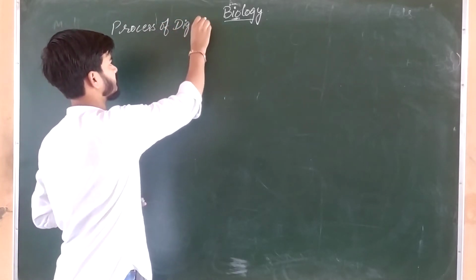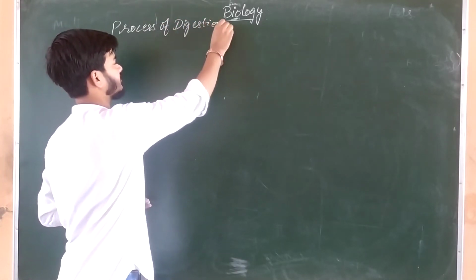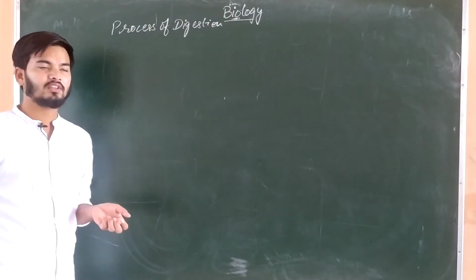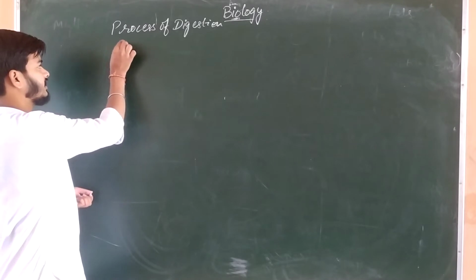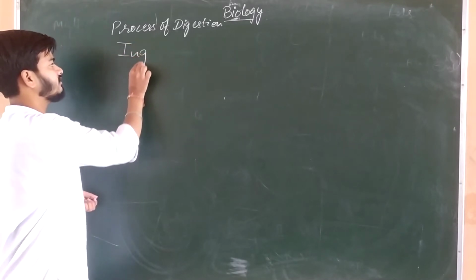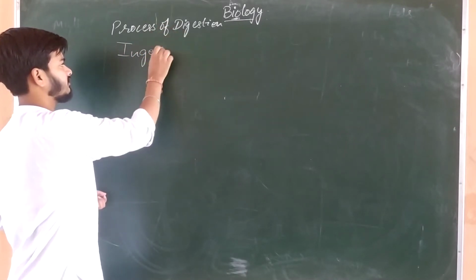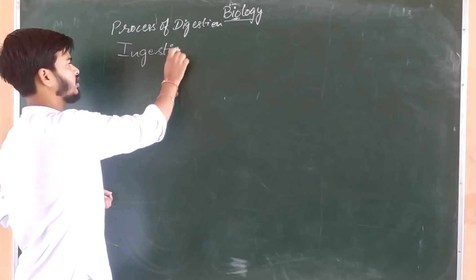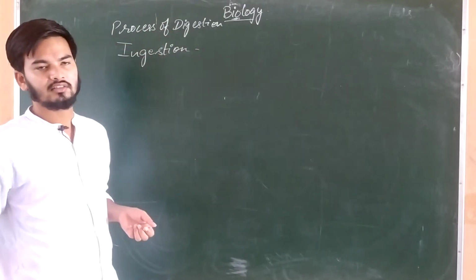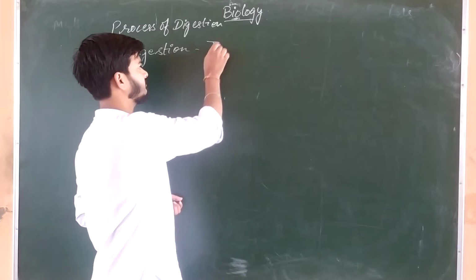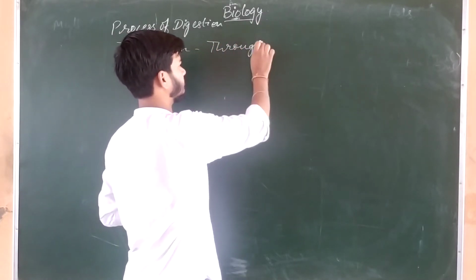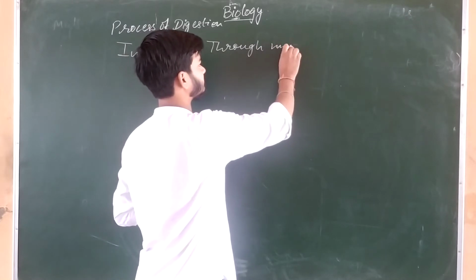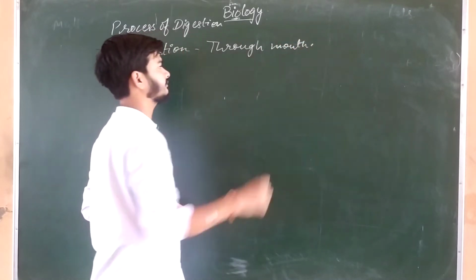Okay, so today we are going to study about the process of digestion. In the process of digestion, first of all, in human beings, ingestion takes place through the mouth.